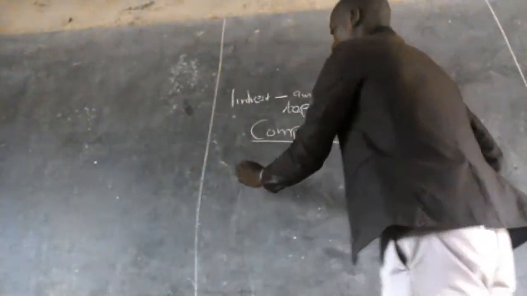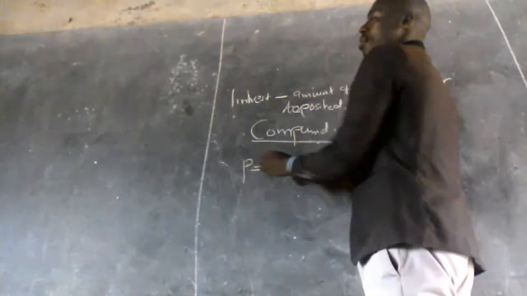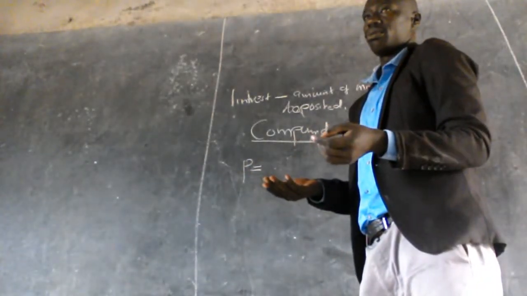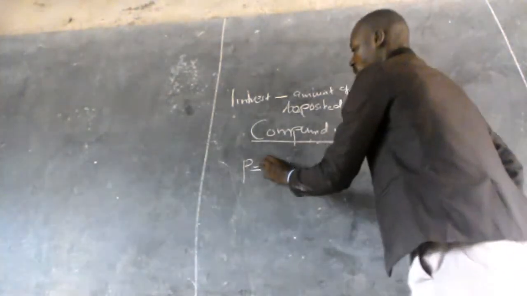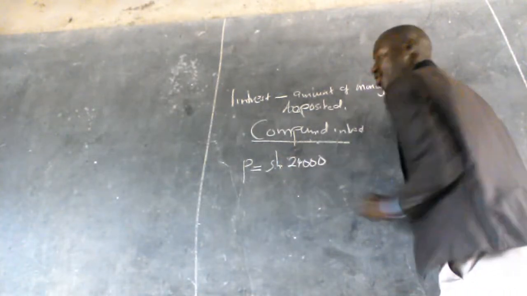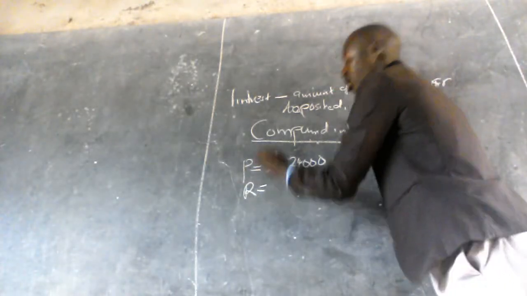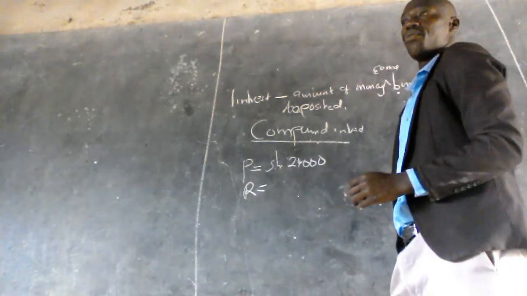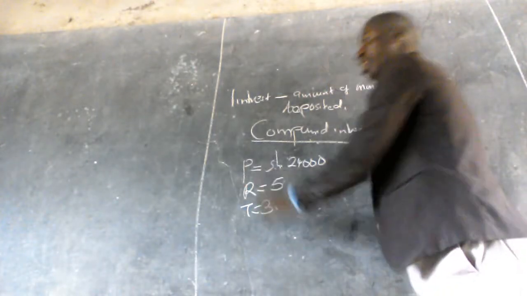Principal is the amount of money borrowed or deposited. So he borrowed how much? Shillings 24,000. At the rate of 5%. And then time is 3 years.